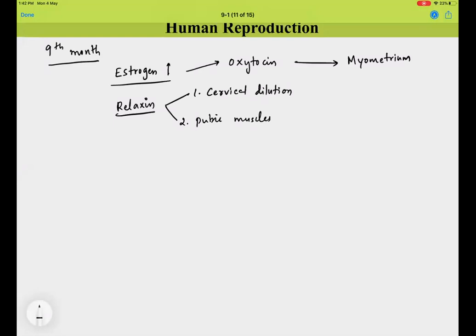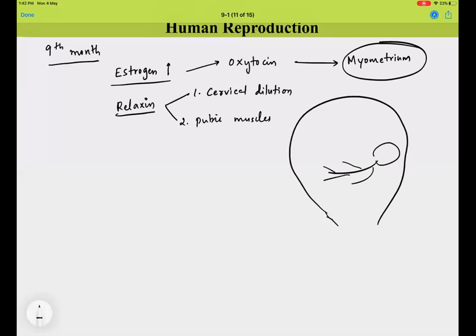And all these events, the signals that originate from the fully developed fetus, will now induce mild contractions in the myometrium. So on one hand, the fetus is ready to get ejected from the uterus.